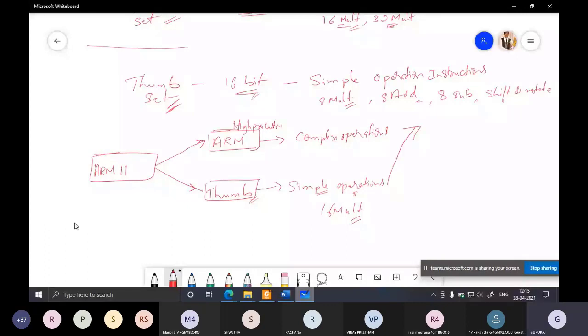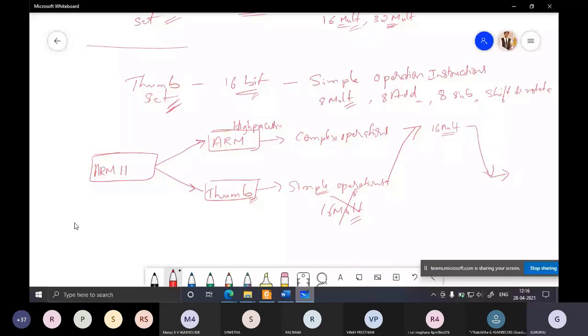In ARM mode, it will do the 16-bit multiplication, which cannot be done in thumb mode because it's a complex operation. So the processor mode would change and go to ARM mode, which was a high processing mode, a 32-bit mode. It would do the complex operation, which is a 16-bit multiplication. Once this operation completed, it would come back to thumb mode to do the simple operations.